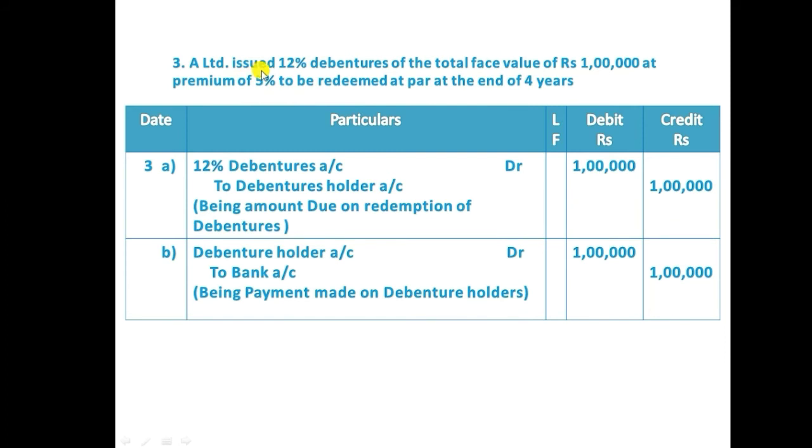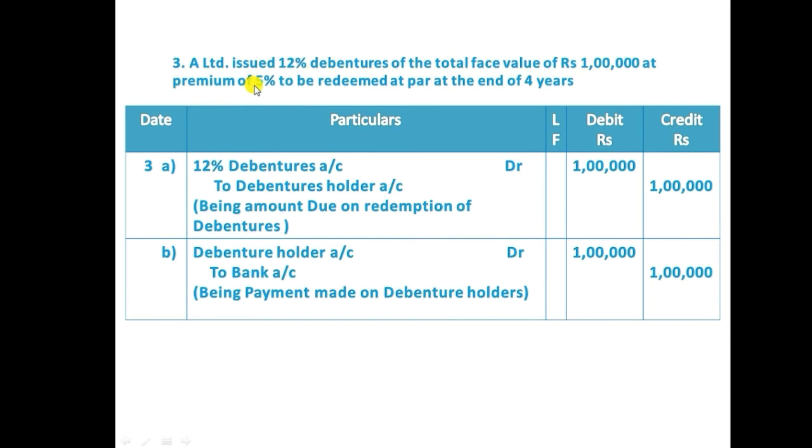A Limited issued 12% debentures of the total face value of rupees 1 lakh at a premium of 5% to be redeemed at par at the end of the 4th year. In this case, the company issued debentures of total face value 1 lakh rupees, at a premium of 5%.